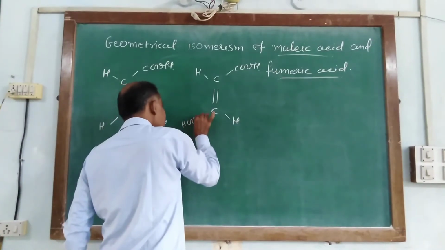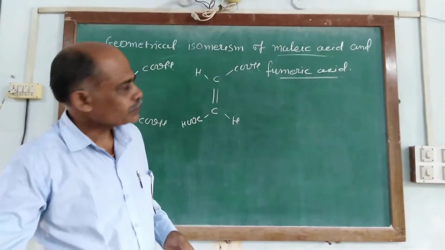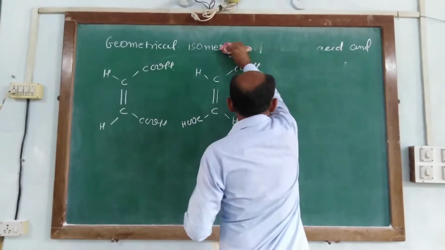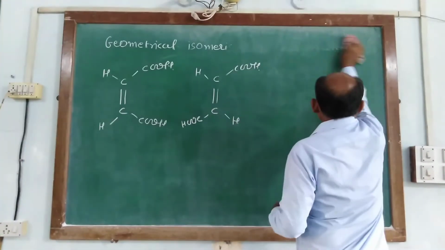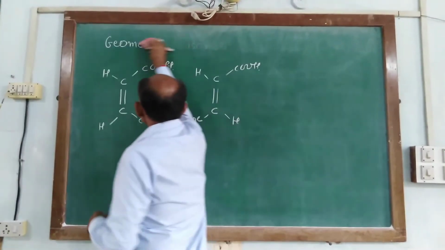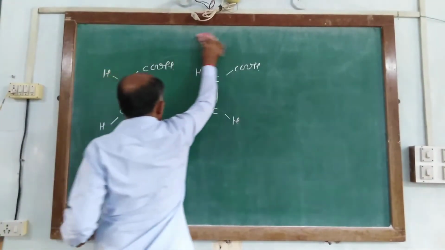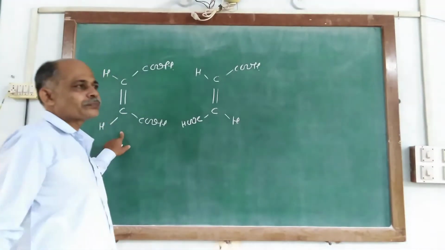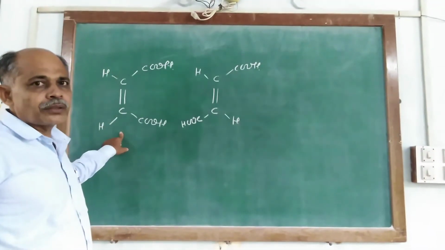It is proved by proper illustration or evidence.